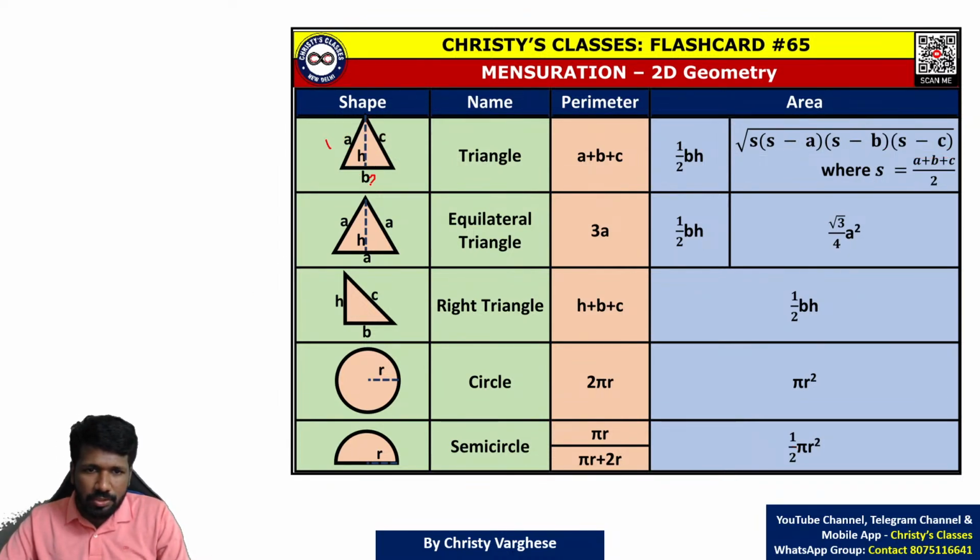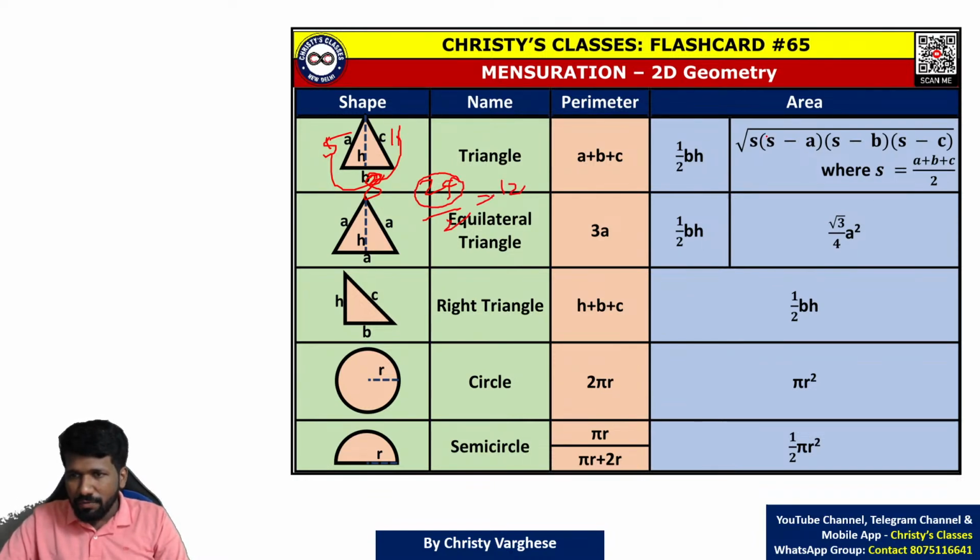If this is 1, this is 2, this is 3. Sorry, it cannot be 3, because then it will not be a triangle, according to the sum of two sides being greater than the third side. Let this be 5, 8, 11. So 5 plus 8 plus 11 will be the perimeter. That is 13 plus 11, 24. 24 is the perimeter, so half of that is 12.